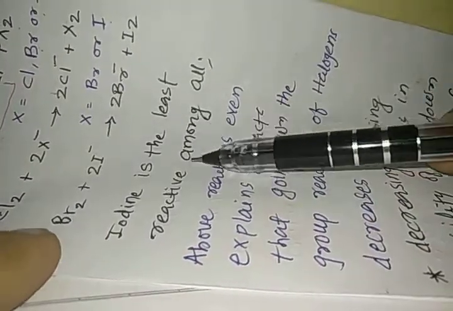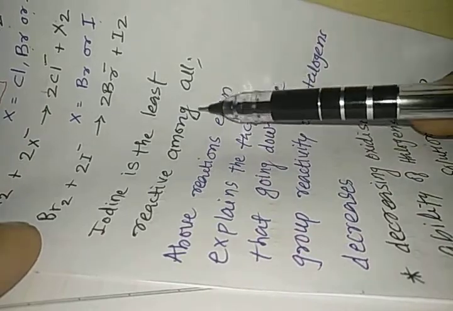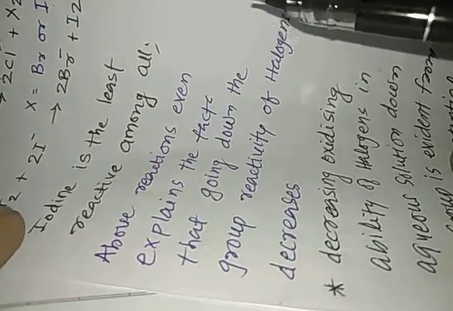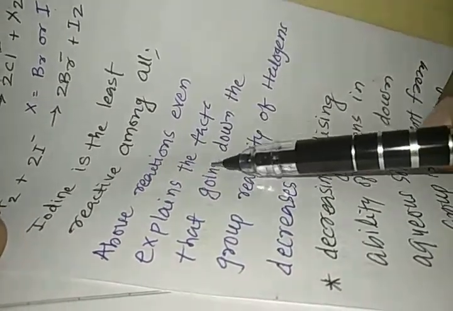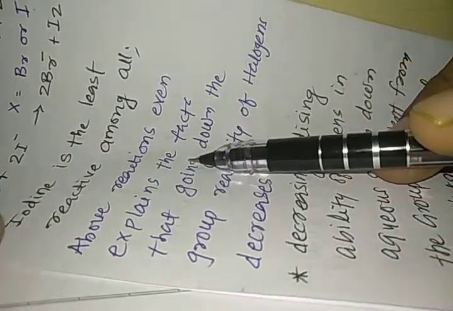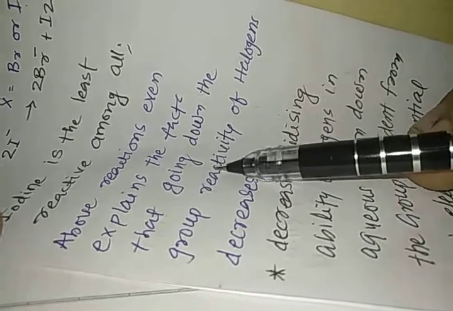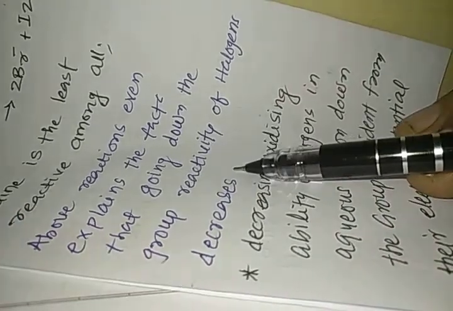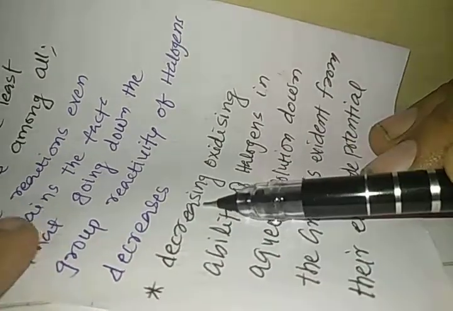Iodine is the least reactive among all. Iodine shows the least reactivity because as we go down the group, the reactivity decreases. The above reactions even explain the fact that going down the group, reactivity of halogen decreases. So from this reaction, we can easily understand that iodine cannot oxidize the other elements. So it is the least reactive, or it has less reactivity.